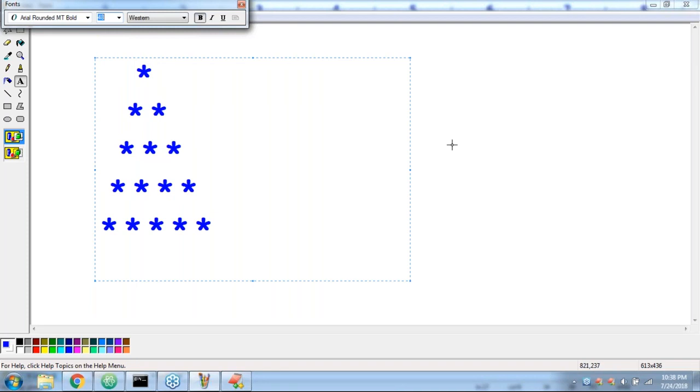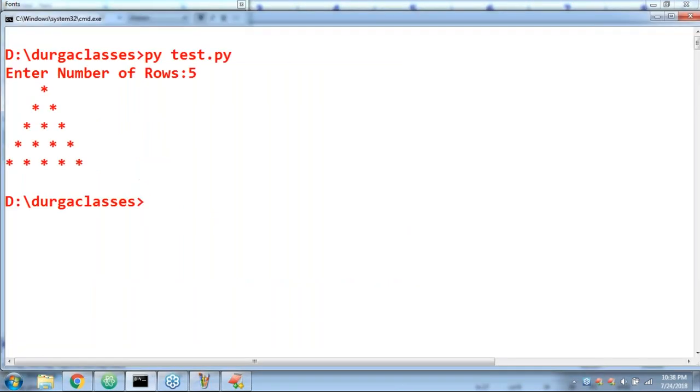Here, just observe that a bit carefully, sir. When the n value is 1, one star must be required. Then 2 stars must be required, 3 stars must be required, 4 stars must be required, 5 stars must be required.